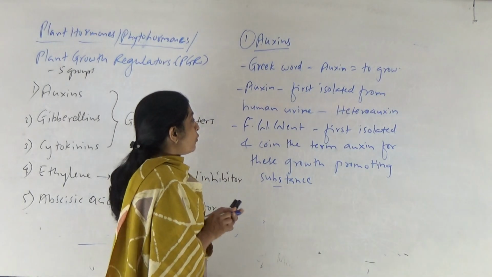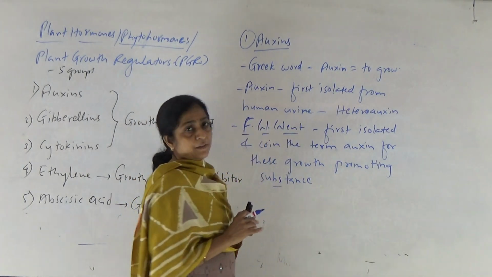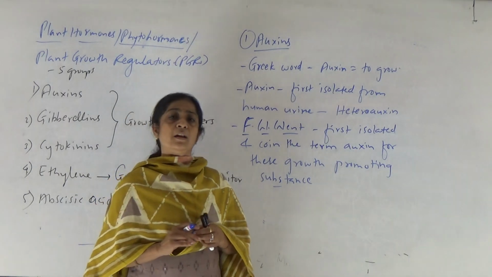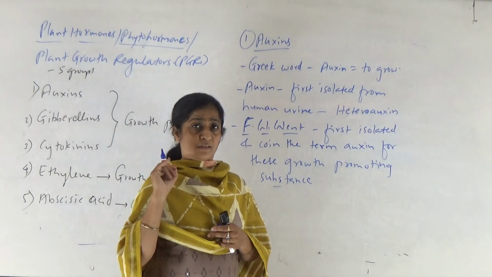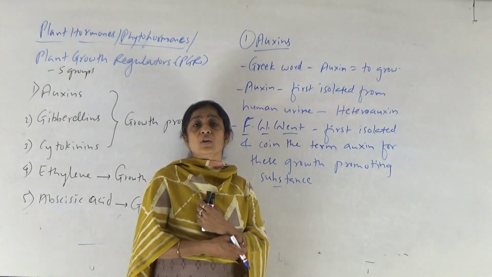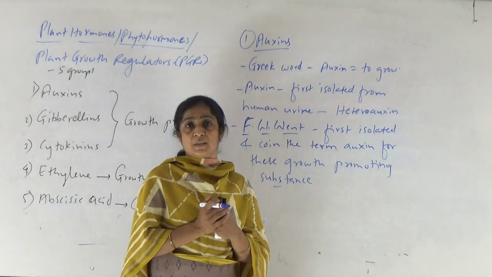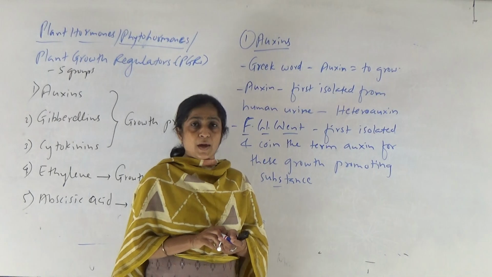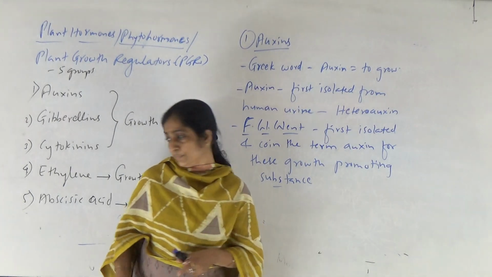Okay. So for that purpose, F.W. Wendt performed a specific experiment, and that experiment is popularly known as the Avena curvature test. So how he performed that experiment, how he came to know the chemical nature of that substance, and how he coined the term for this substance, that we will discuss in the next lecture. Okay. So till then, goodbye. Have a good day and please be safe at home.